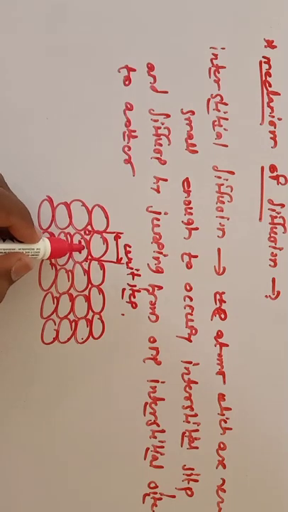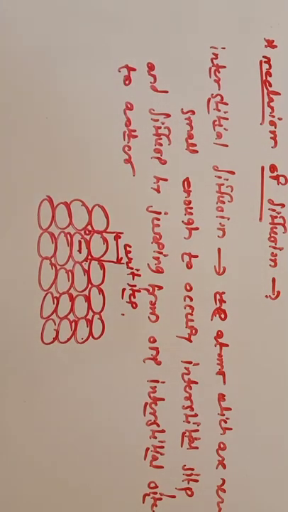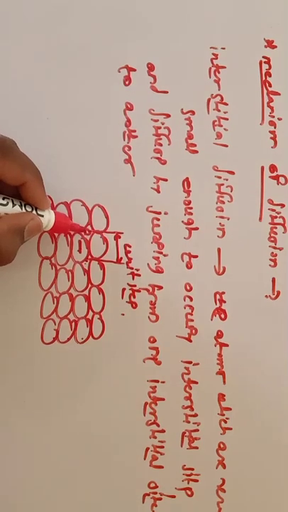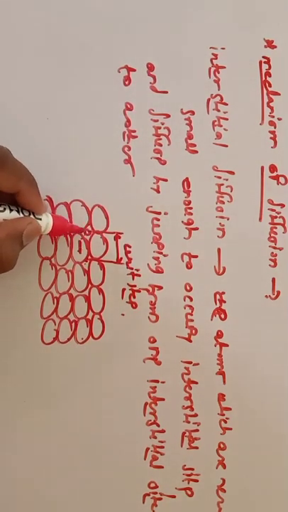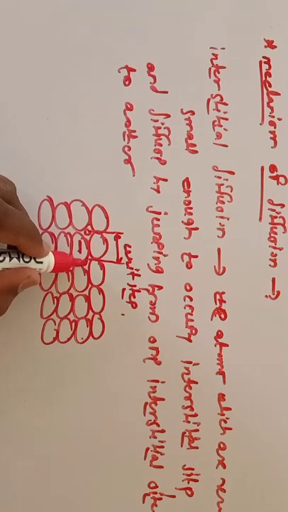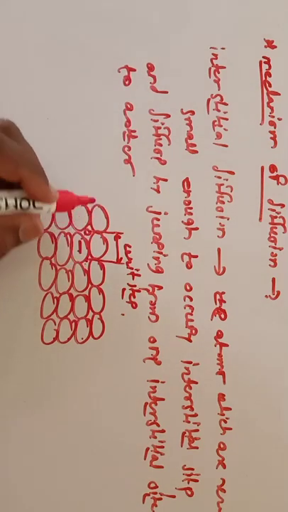You should remember what interstitial diffusion is. Whatever vacant site is present between these four atoms is called an interstitial site, and some atoms are very small, so they occupy these sites, and there is a jumping of these small atoms from one interstitial site to another. It is called interstitial diffusion.